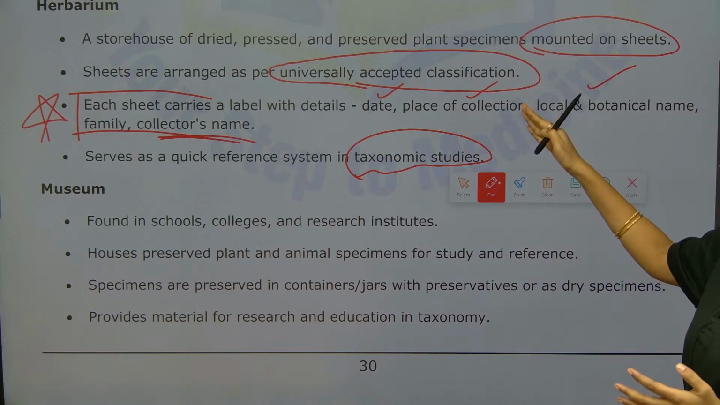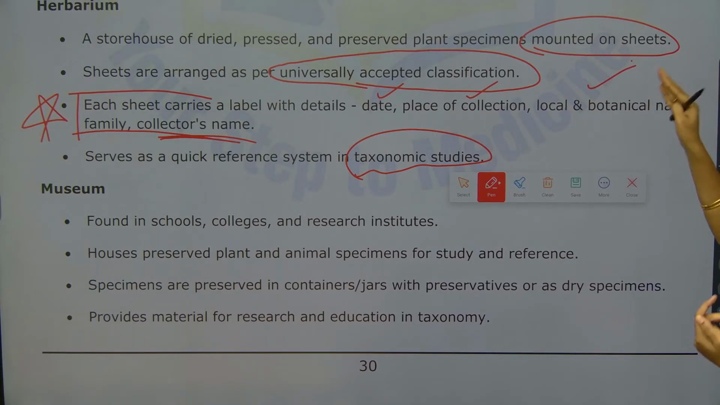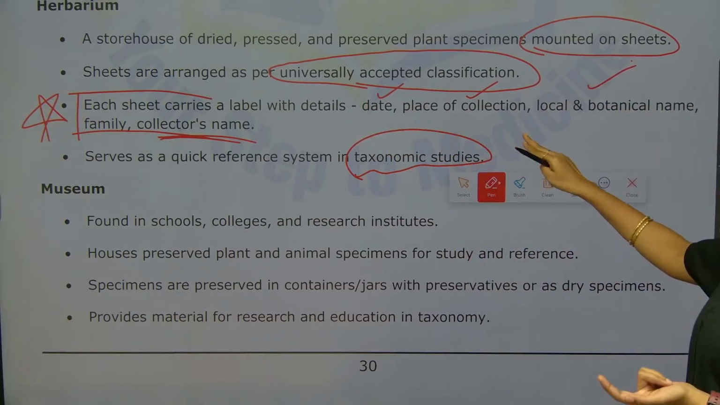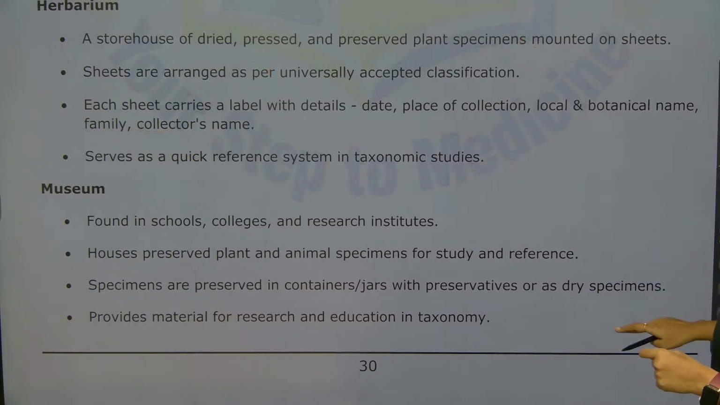So, herbarium here, this is storehouse of what? All the dried and pressed preserved plant specimens. This is universally accepted classification. Each sheet will carry all these details and this will serve as quick reference system in taxonomic studies.